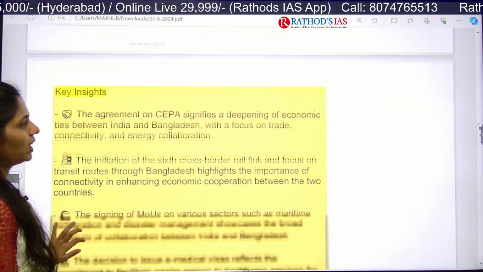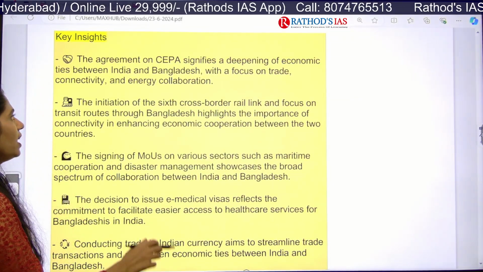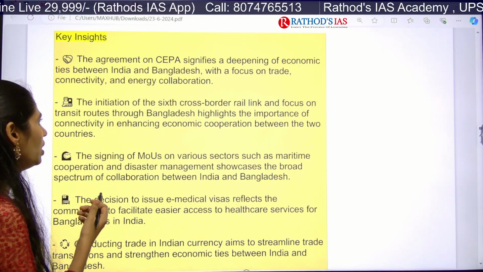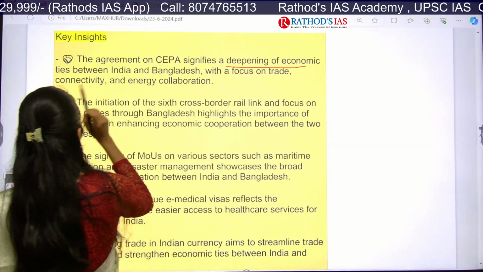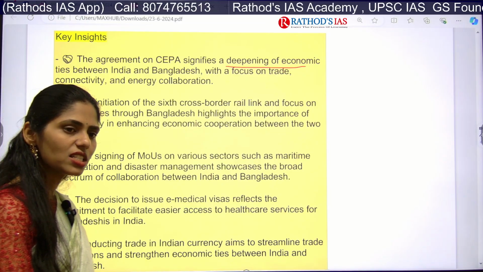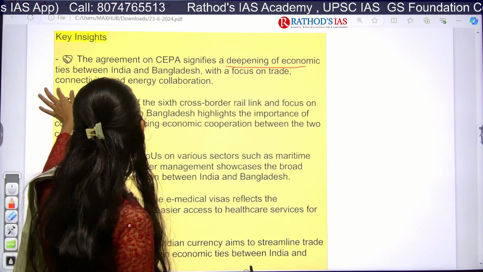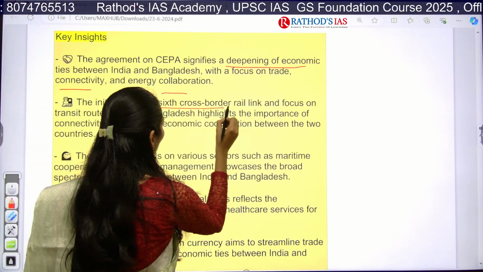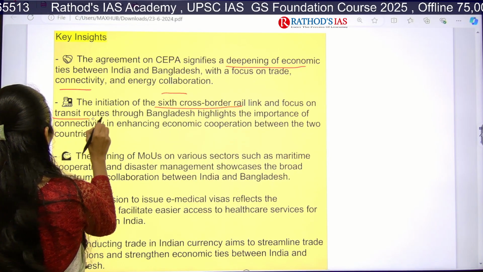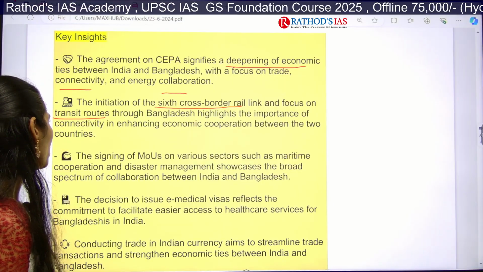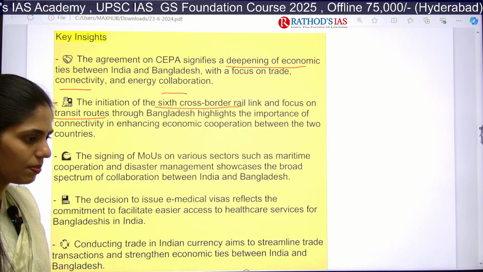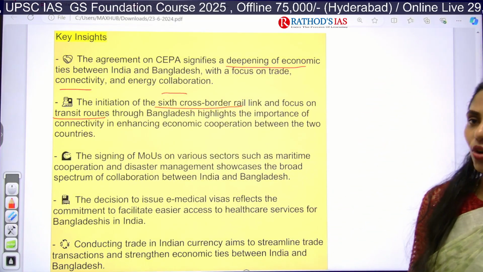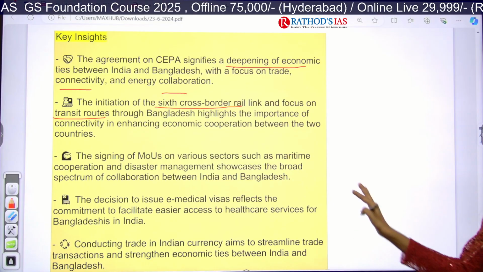And if you see some of the key insights regarding this article, it says that this agreement between India and Bangladesh on a comprehensive economic partnership will deepen our economic ties. Okay, so in which areas? We can improve trade, improve connectivity, and focus on energy collaboration. There is the initiation of the 6th cross-border rail link, and we are also focusing on transit routes through Bangladesh. This is very important, because whenever we have proper transportation and proper connectivity, obviously we can improve our economic activities and economic cooperation.